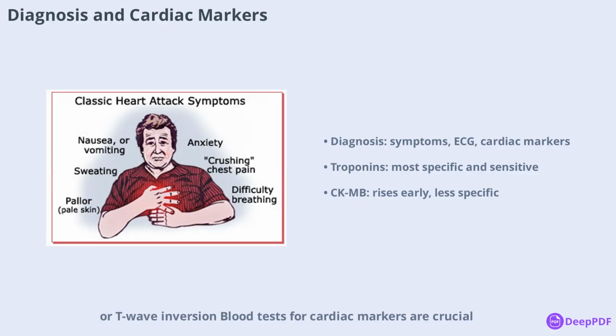Blood tests for cardiac markers are crucial. Troponins (cTnT and cTnI) are highly specific and sensitive, rising within 2–4 hours and remaining elevated for up to 14 days. Creatine kinase MB (CK-MB) also rises early but is less specific. Other markers like myoglobin and LDH are less specific but can aid in diagnosis. The combination of these findings helps clinicians confirm the diagnosis and assess the severity of the infarct, guiding further management.